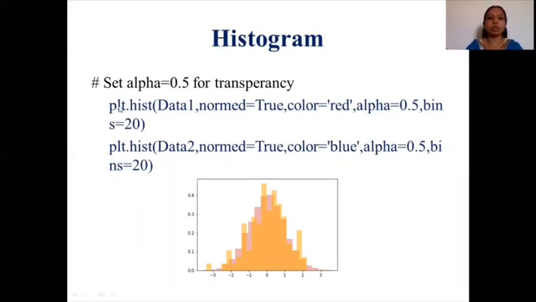See, for example, I have shown you plt.hist of data1, and then plt.hist of data2, and I've made the color of the first red, and I have also given the color of the second data as blue, and I also have specified the transparency level of these colors as 0.5 and 0.5, and I have taken the number of bins as 20, just for your understanding. And you can see it is plotting both with the transparency level. So you cannot see exactly red and you cannot see exactly blue over here. So you can plot more data into a single plot.